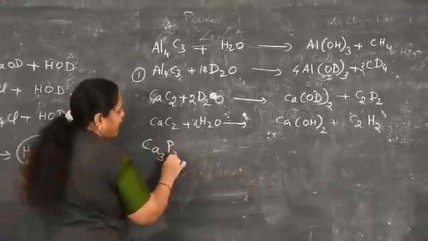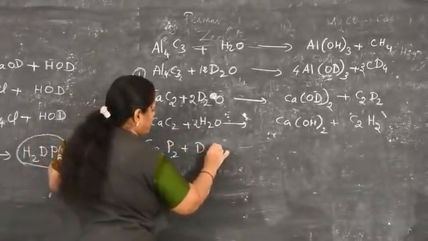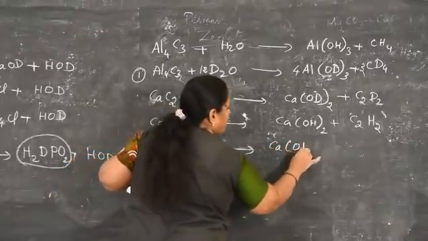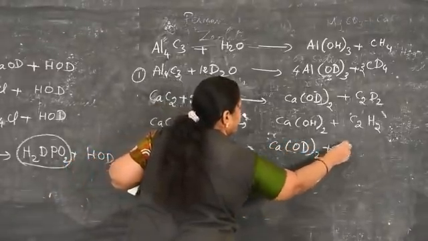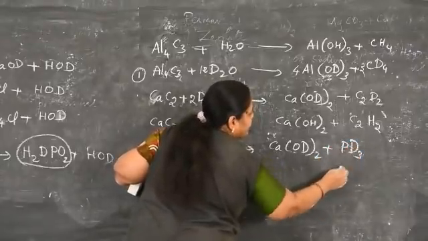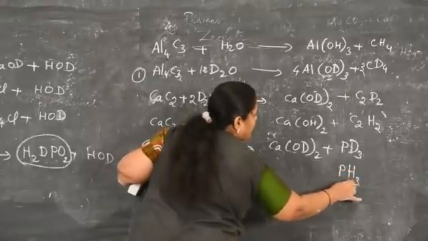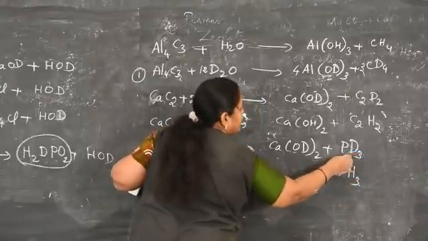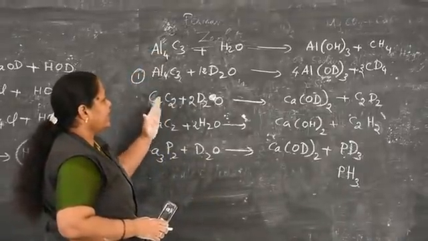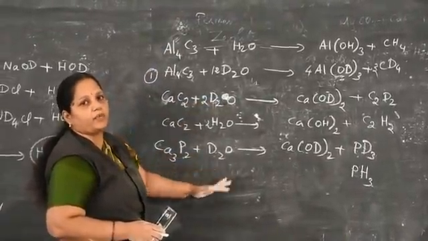Calcium phosphide reacts with D2O. It forms Ca(OD)2 with PD3. Where H is available, it is called phosphine, and here it is called deuterated phosphine. Like that, carbides react with deuterium oxide and form products.